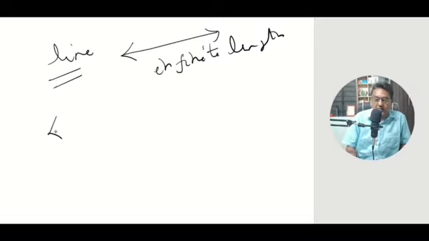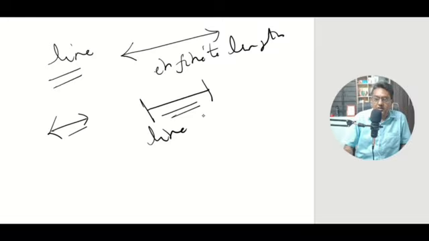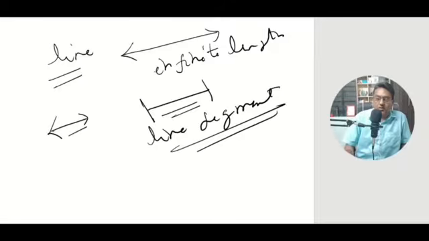If you have a line segment, then you denote it like this. For example, there is one point here, there is another point here. So this has two end points. That is why it is called a line segment. Now you know what is a point. Point shows nothing but only a position of an object.